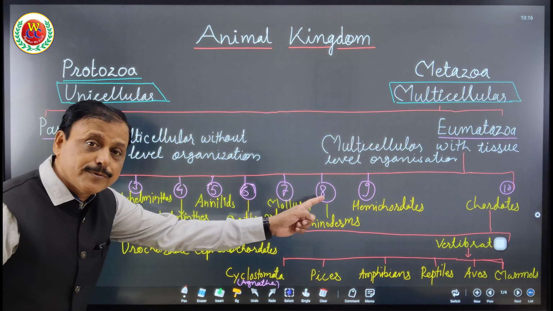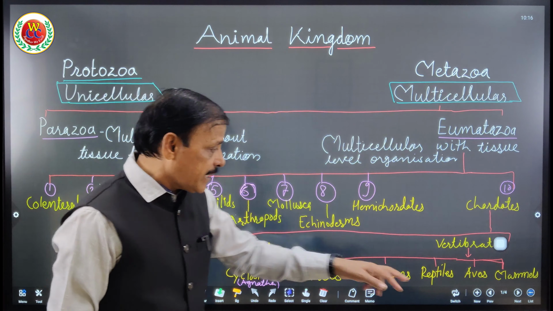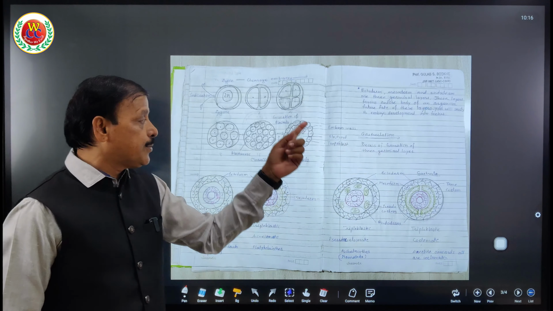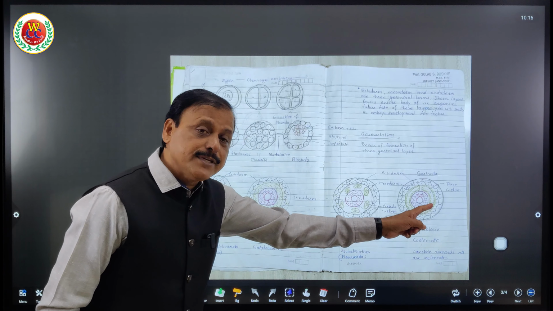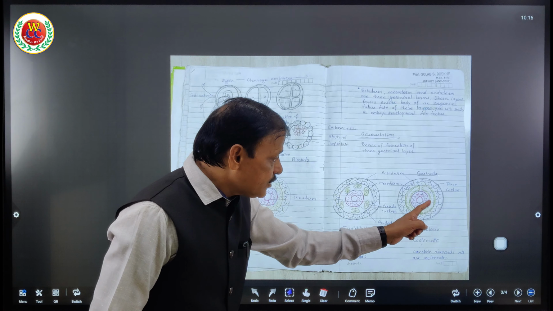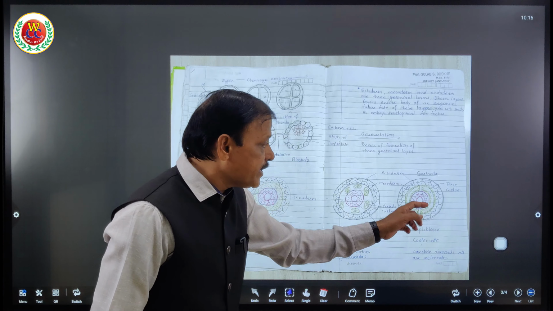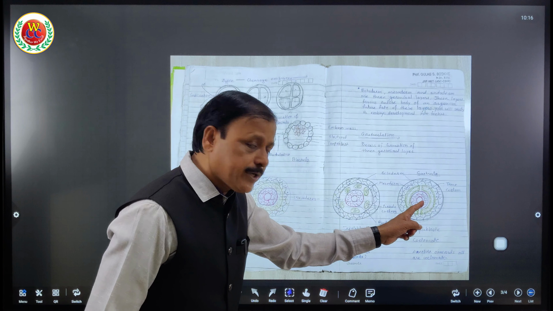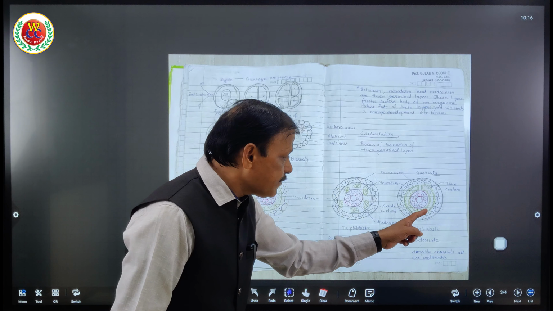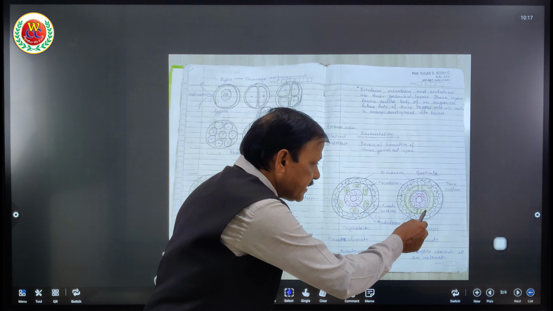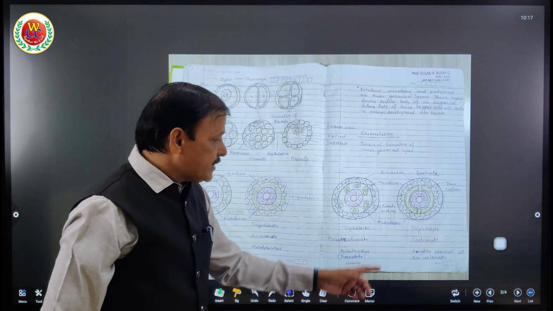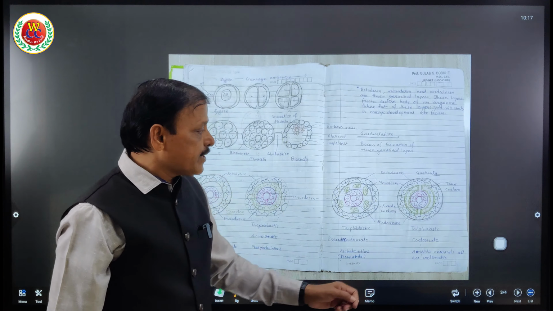Now next, annelids onward, up to human beings, who are they? They are triploblastic coelomate. Let us understand. This is the highest development of the embryo at that level, having a cavity in the mesoderm, that is called coelom, and that is the true coelom. Hence, this group of organisms is called triploblastic coelomate. Once again, ectoderm, mesoderm, endoderm. Hence, it is triploblastic. And see in the mesoderm, this green color layers of cells from outside and inside, having a cavity in the middle. This cavity in the middle is called coelom, true coelom. Hence, they are triploblastic coelomate.